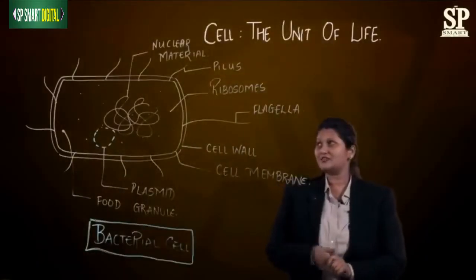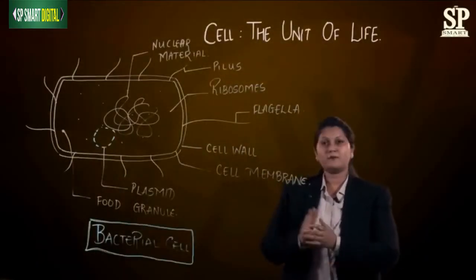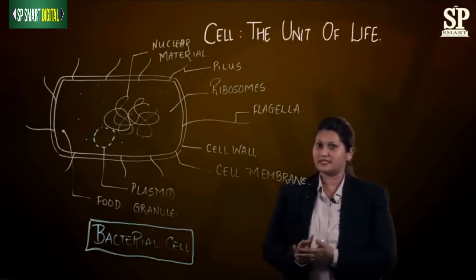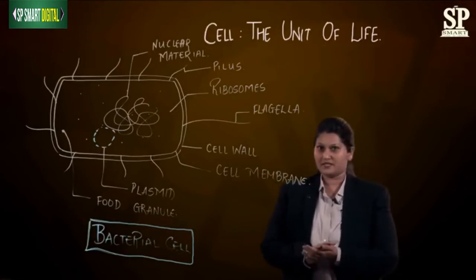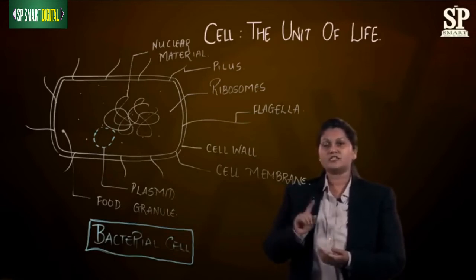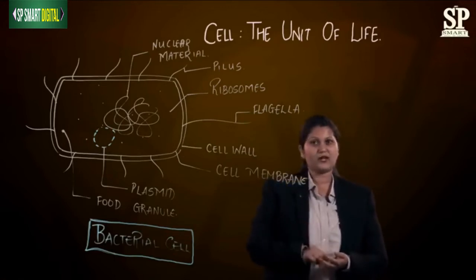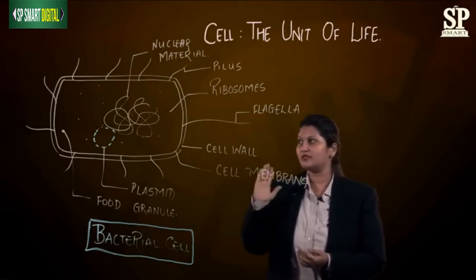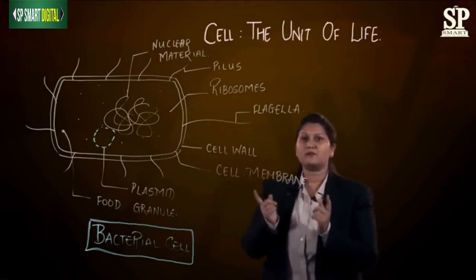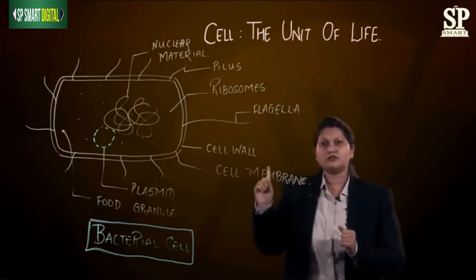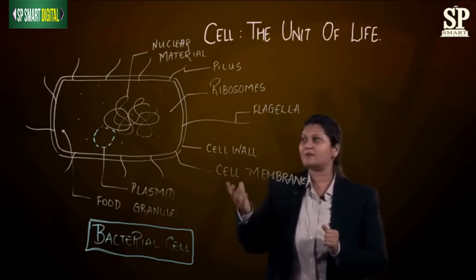Hello students, today we will be studying about a very famous cell which we call as the bacterial cell. We will be studying its components in detail, but before we begin with a bacterial cell or with a prokaryotic cell, let's have a look at its components. First of all, a prokaryotic cell will not have a well-defined nucleus. So if you just see the diagram which I have drawn over here, this diagram is not having a proper nucleus. It is just a nuclear material which I have drawn. Also, this prokaryotic cell is a very primitive type of cell which I have already mentioned.